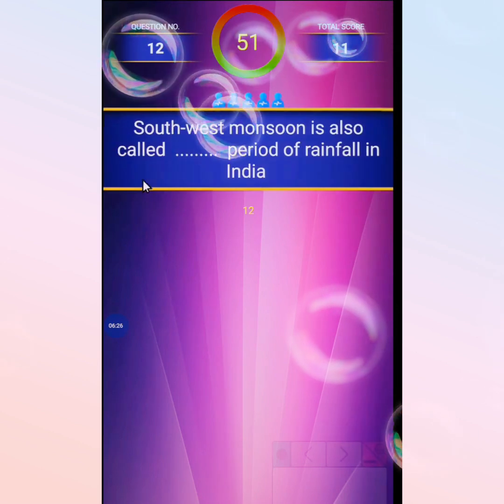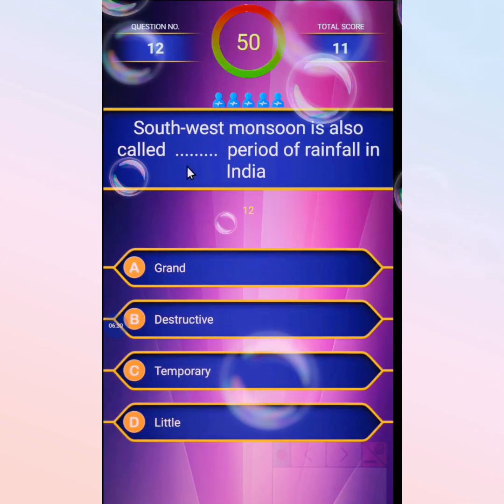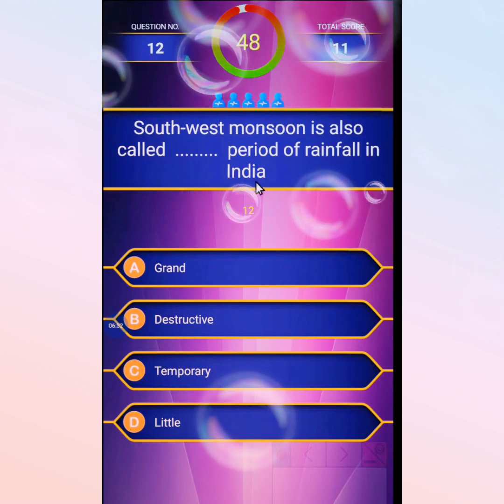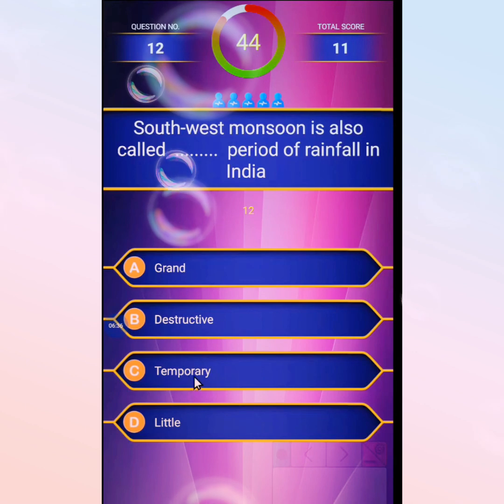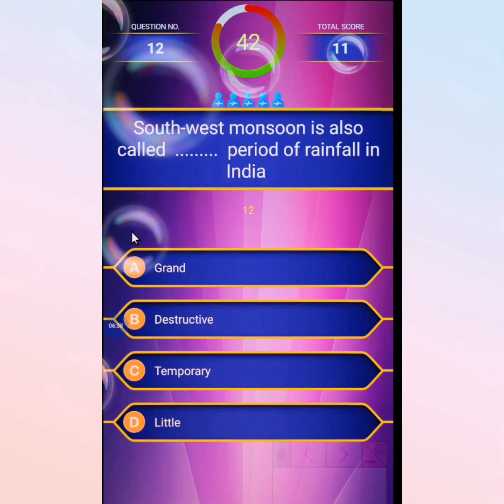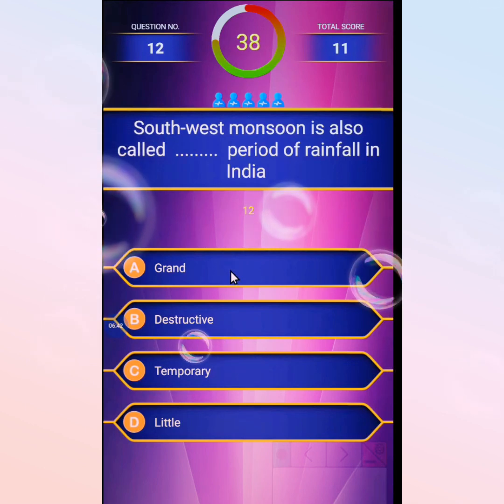The next one: the southwest monsoon is also called the dash period of rainfall in India. First option grand, second destructive, third temporary, and the last little. The answer is the grand period of rainfall in India.